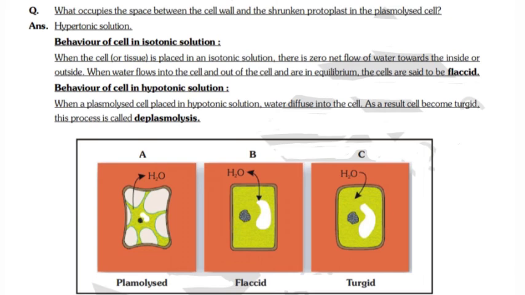Let's check the diagrammatic representation of plasmolyzed cell, flaccid cell and turgid cell. In the plasmolyzed cell, water moves out from the cell into the external solution. In the flaccid cell, there is no movement because they are in equilibrium. In the turgid cell, water moves into the cell from the external solution. Let's check these diagrams A, B, C: plasmolyzed cell, flaccid cell, turgid cell respectively, and carefully.